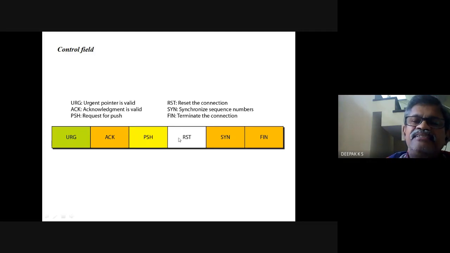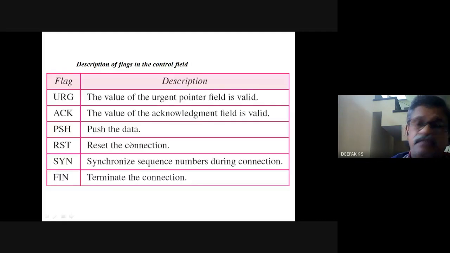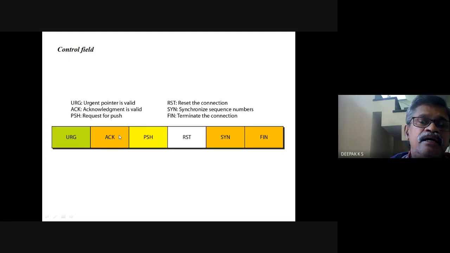Then reset the connection, synchronize sequence numbers, and terminate the connection. So finish, terminate, synchronize. When we start the connection, during establishment, we have synchronize, and when we terminate, we have finish, FIN. SYN and FIN are used for the virtual connection establishment. This is resetting the connection, and this is for pushing some data, which should not be kept waiting in the buffer of the receiver. And this is ACK, the acknowledgement valid indication. This is when some urgency arises. There is another bit also.